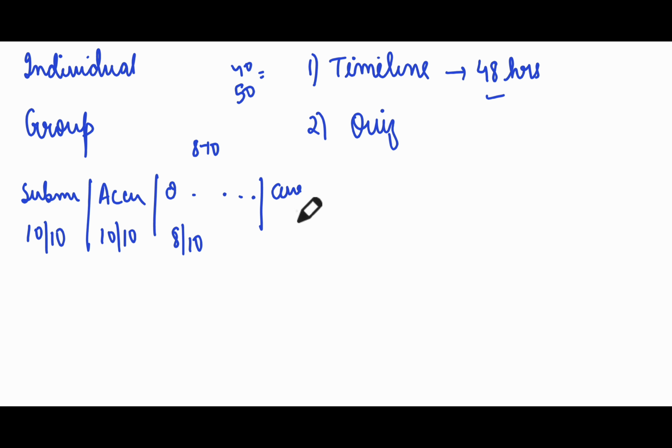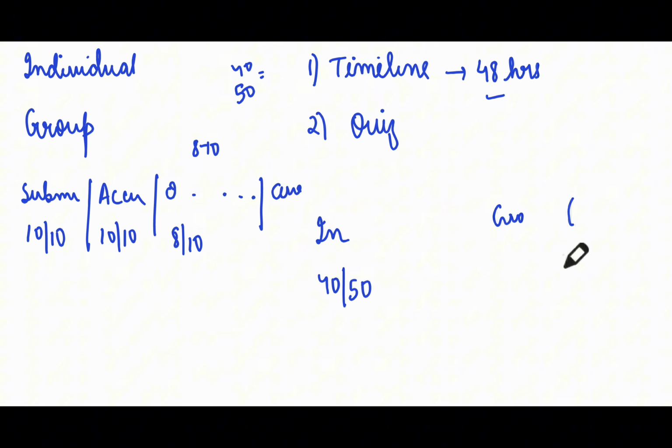Now, let us say you are participating as an individual, or you are participating as a group. Individually, for example, let's say your score is 40 out of 50. If you are participating as a group, remember, it will not be just your average, it will be the average of the whole group.